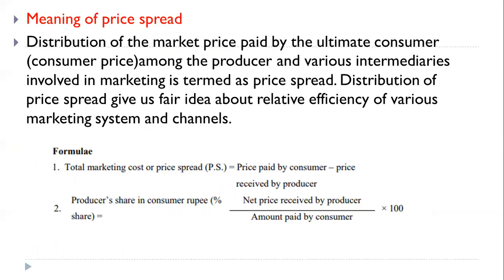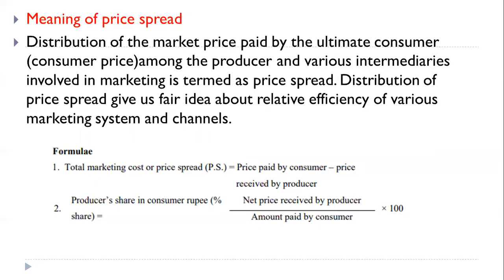Now we see the last concept, what is meant by price spread. Distribution of the market price paid by the ultimate consumer, we can call that price the consumer price, among the producer and various intermediaries involved in marketing is termed price spread. Distribution of price spread gives us a fair idea about the relative efficiency of various marketing systems and channels. So in general, we can call it the difference between price paid by consumer and price received by producer. This is also called price spread.